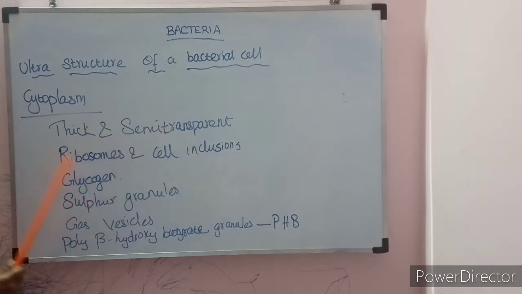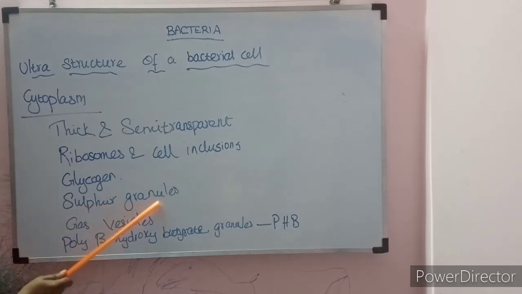Ribosomes, as you already know, are the site of protein synthesis. That is called the ribosome. Cell inclusions in the sense glycogen. Glycogen in the sense carbohydrate. The food we eat is converted into carbohydrate glycogen. Sulfur granules: some of the autotrophic bacteria contain sulfur granules. Hydrogen sulfide acts as the hydrogen donor. In photosynthesis, hydrogen sulfide is only providing the hydrogen.